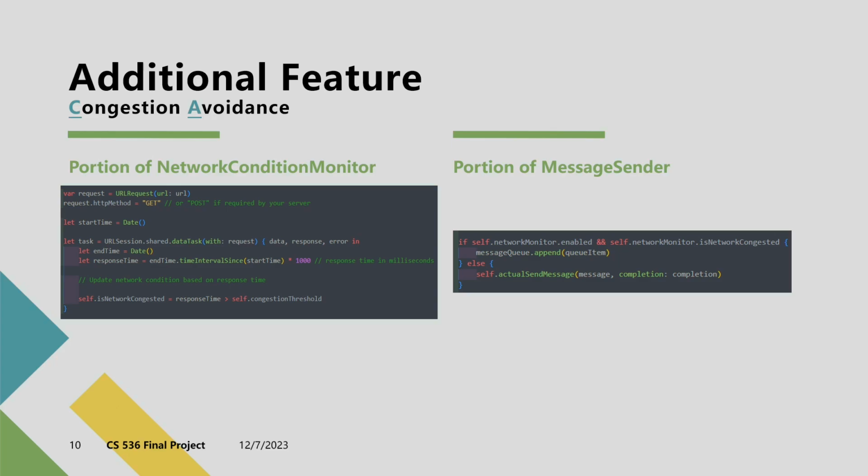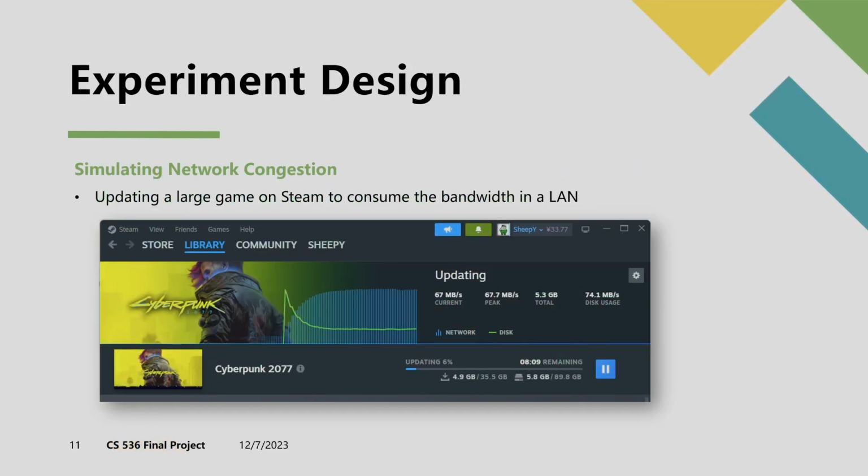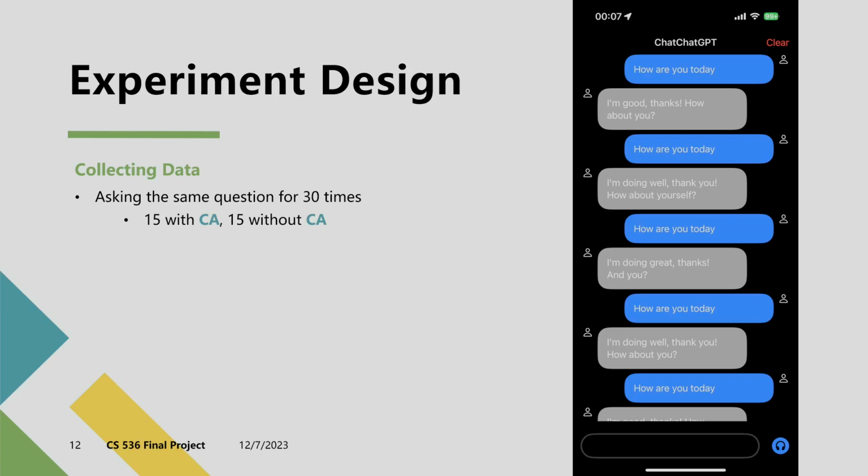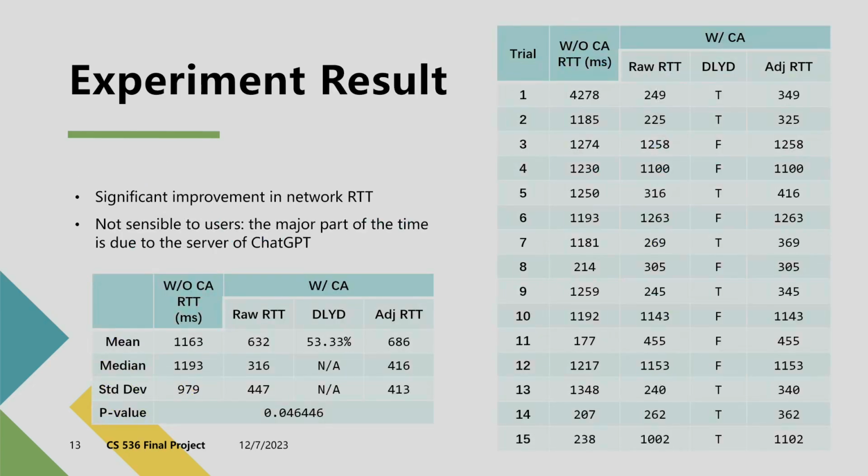To test the performance of the algorithm, we have designed an experiment. We update a large game on Steam to consume the bandwidth in the LAN while using our ChatGPT app in order to simulate network congestion. We ask the same question to ChatGPT 15 times with and without congestion avoidance. Let's look at the chart on the right side. The first column is the RTT of the message without congestion avoidance. Obviously, the time with congestion is around 1000 milliseconds, and the time without congestion is around 200 milliseconds.